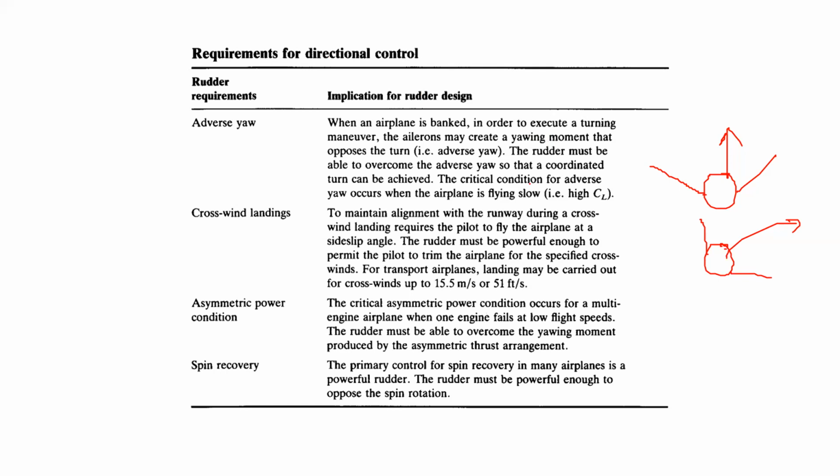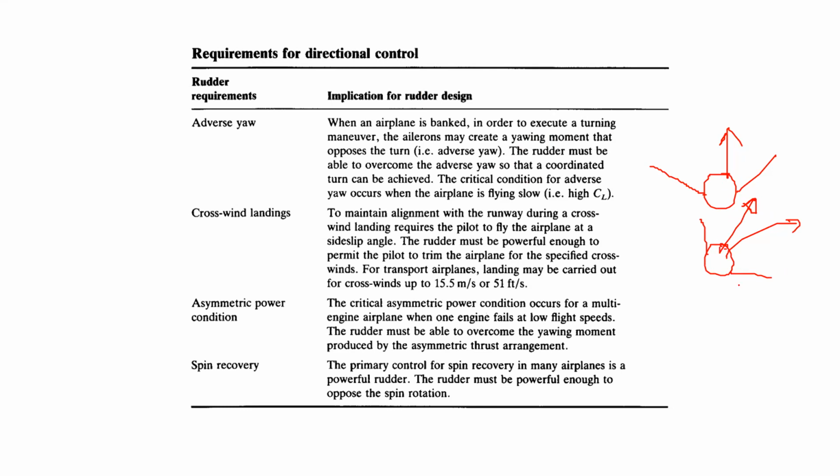All right. So what I'm saying is, if let's say the aircraft is banking to the right, one component of the lift is acting like this. Let's say this is the lift. Sir, are you explaining why there is a yawing movement due to rolling? Yeah. Sir, can I answer?